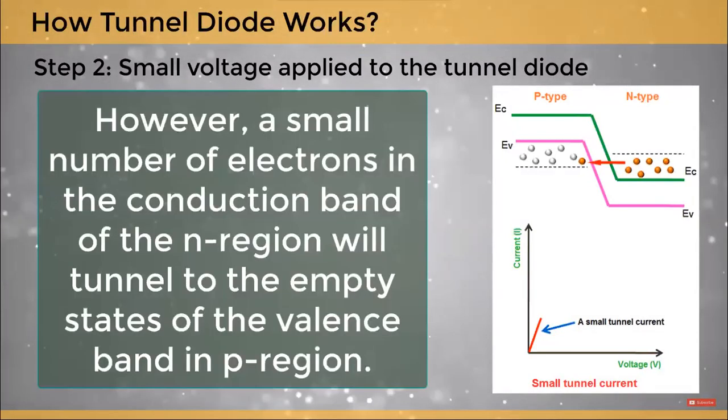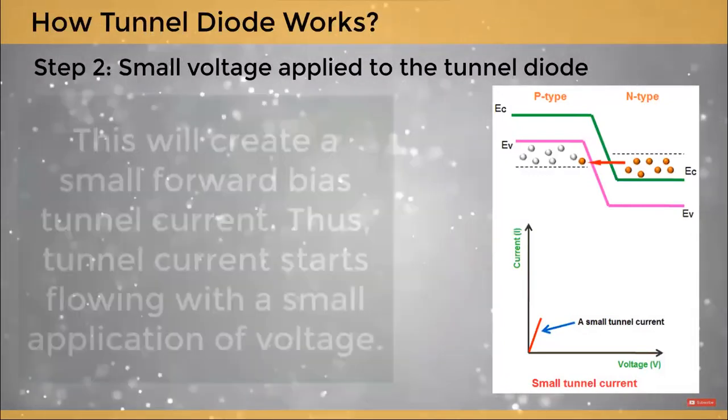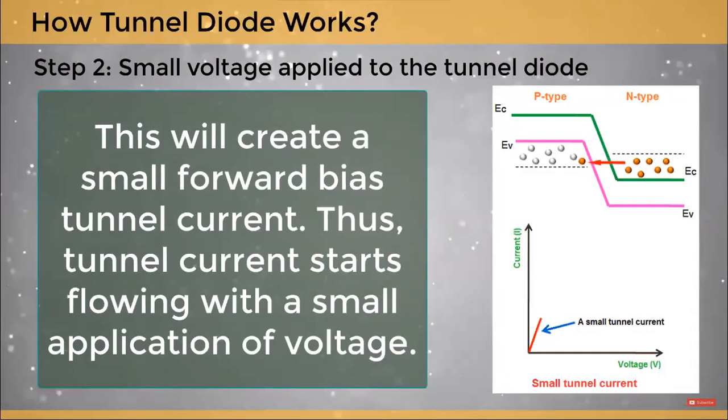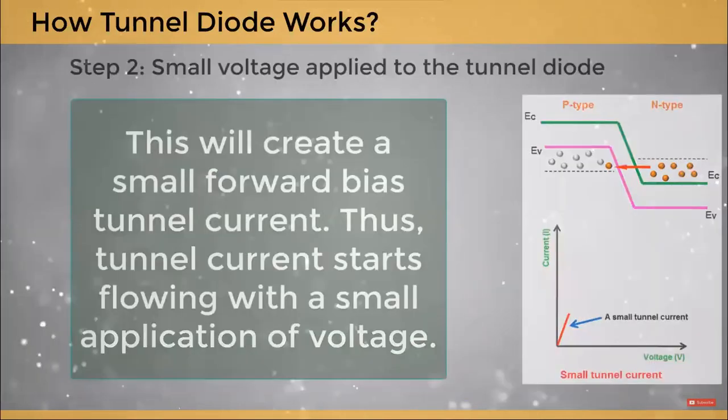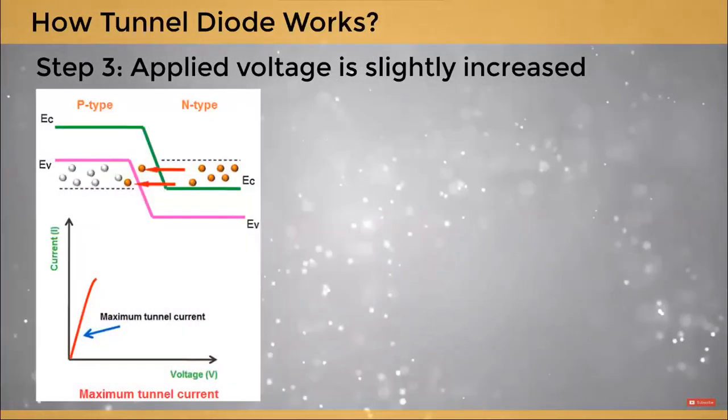However, a small number of electrons in the conduction band of the n region will tunnel to the empty states of the valence band in p region. This will create a small forward bias tunnel current. Thus, tunnel current starts flowing with a small application of voltage. Step 3. Applied voltage is slightly increased.